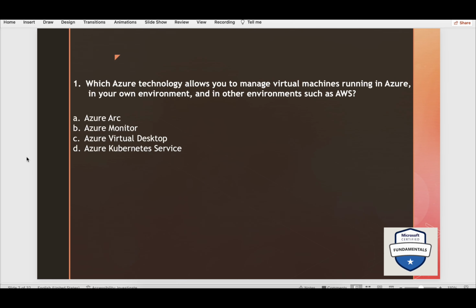Which Azure technology allows you to manage virtual machines running in Azure, in your own environment, and in other environments such as AWS? The options are Azure Arc, Azure Monitor, Azure Virtual Desktop, and Azure Kubernetes Service. The answer here is Azure Arc, a set of services that allow you to manage non-Azure resources as if they were in Azure. You can see their status and interact with them in Azure.